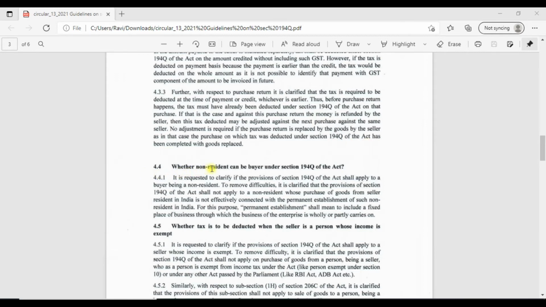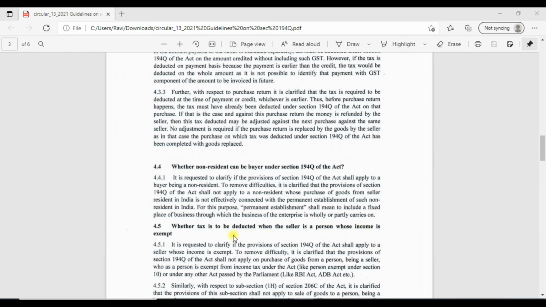Next comes the clarification regarding whether non-resident can be buyer or not under section 194Q. It is clarified that a non-resident can purchase goods from a resident seller only when such purchase is connected with permanent establishment of such non-resident. Here, permanent establishment means a fixed place of business through which business is wholly or partially carried on.